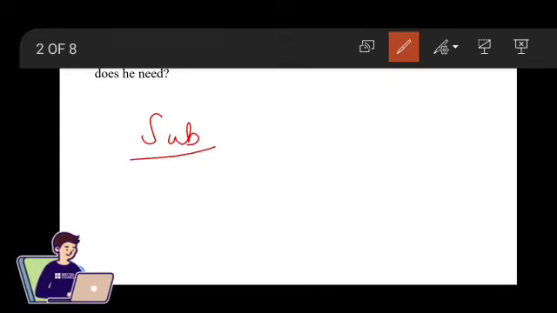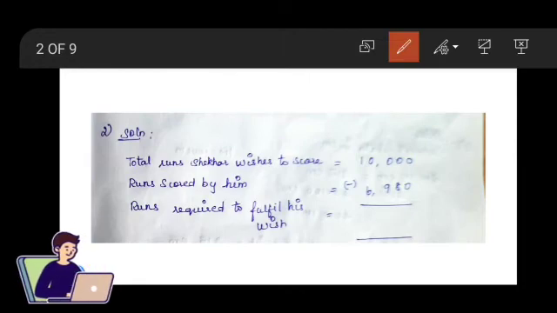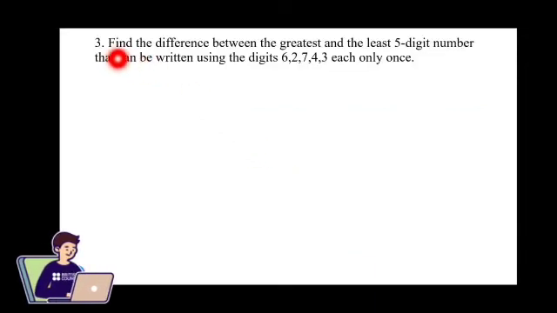So we are going to subtract the runs that he has scored from the runs that he wished to score. Now let's solve the problem. So now what we are going to do is subtract the runs he scored from the score that he wished to score, so that we get 3,020.